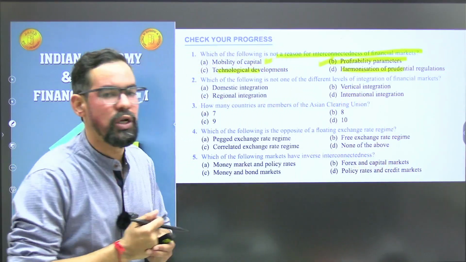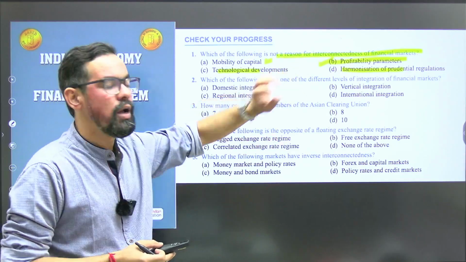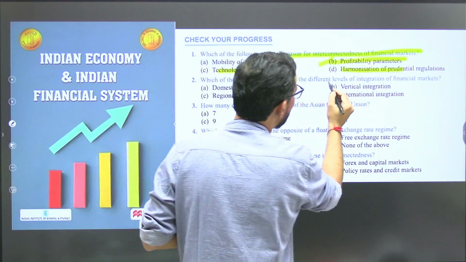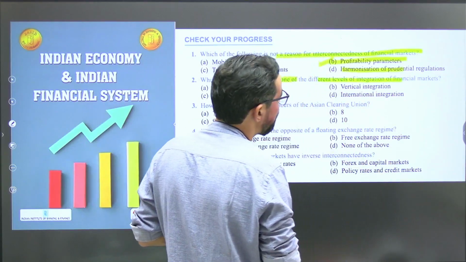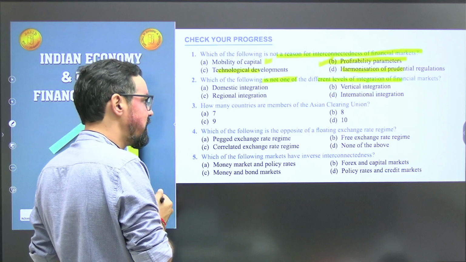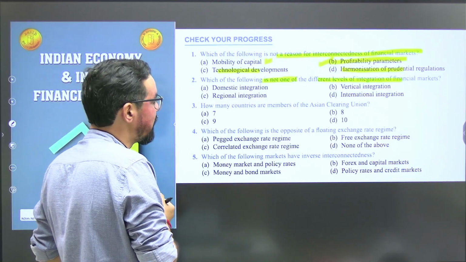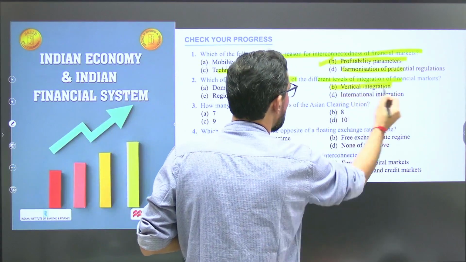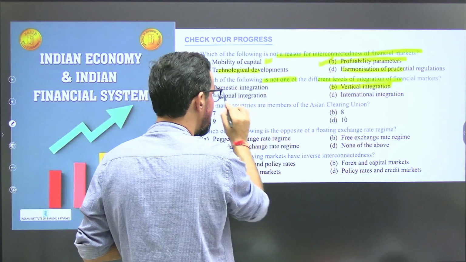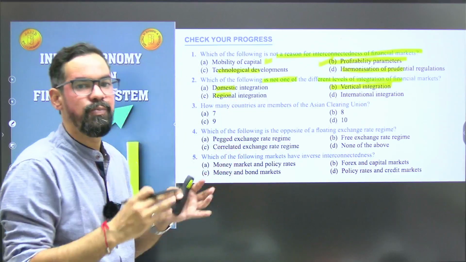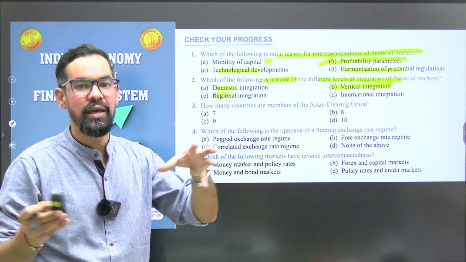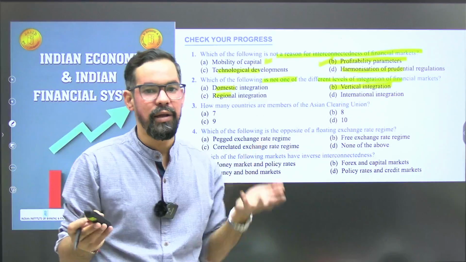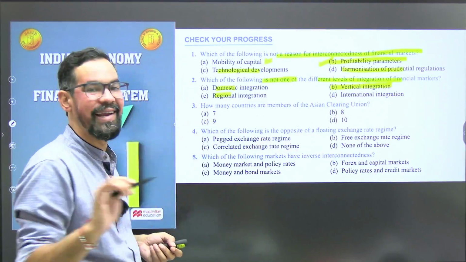Harmonization of prudential regulations, so all these are generally part of the interconnectedness. Okay, next one, which of the following is not one of the different levels of integration of financial market? Domestic integration, regional integration, vertical integration. There is no vertical integration. We have domestic, which means within the country, and regional, like a region such as South Asia or Southeast Asia, and international, which can be anyone. So apart from vertical integration, the rest are fine.